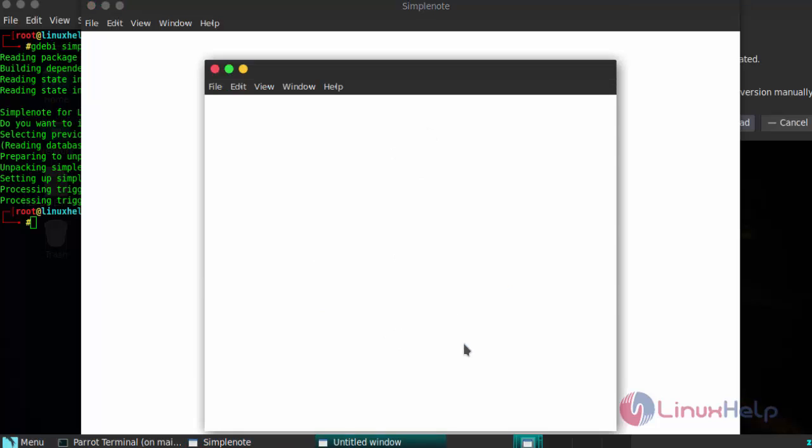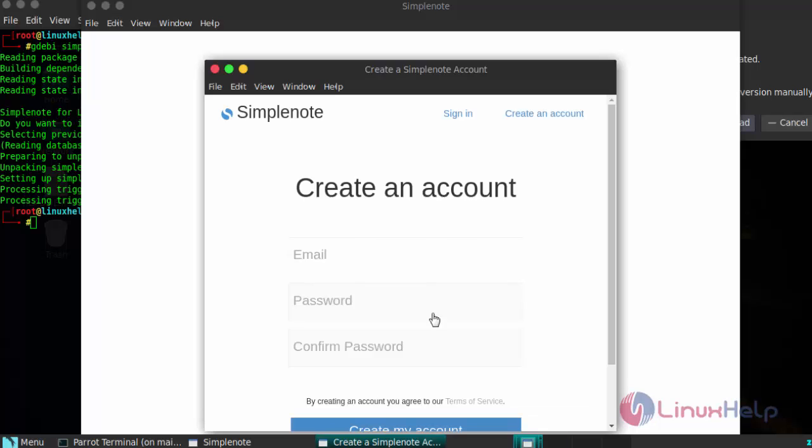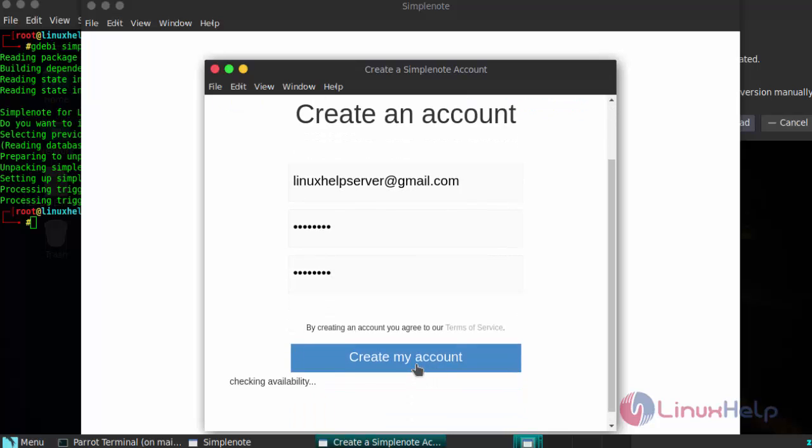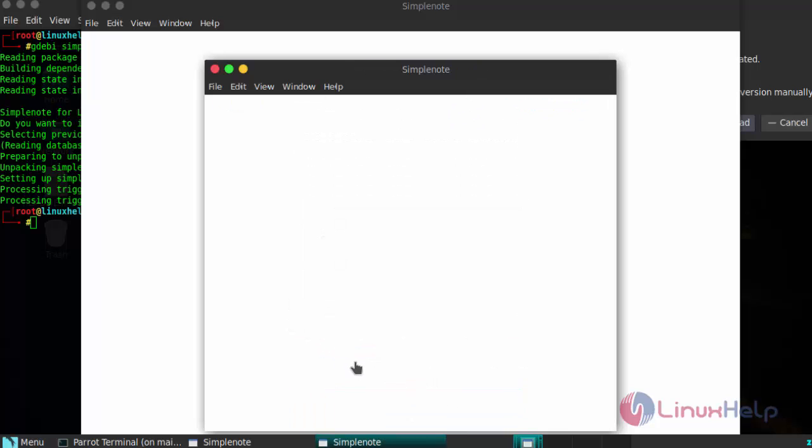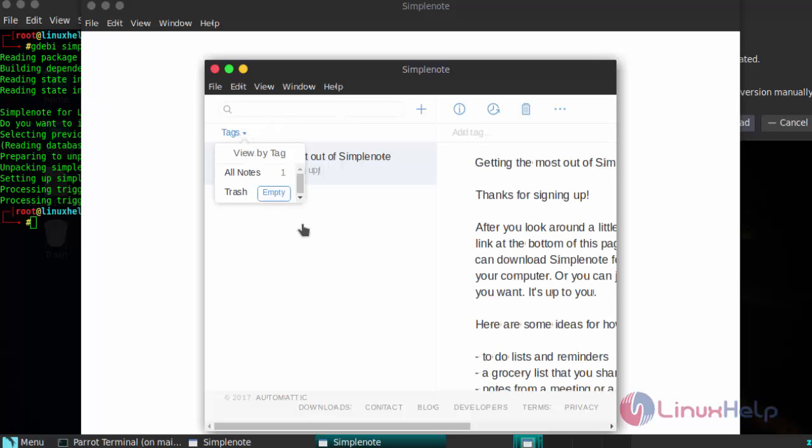First, sign up with your user credentials. You have successfully created your account and your Simplenote application gets opened like this. Here you can go and see the added tags. If you want to add a new tag or start editing, you can very well do that.